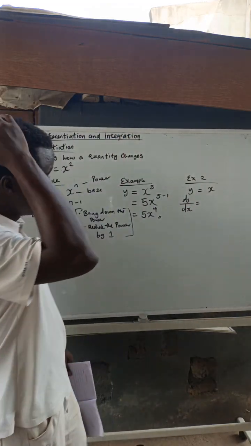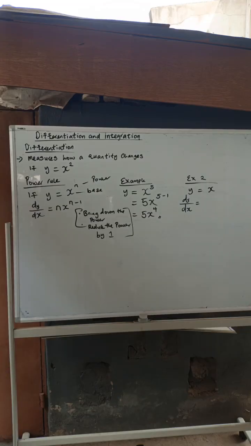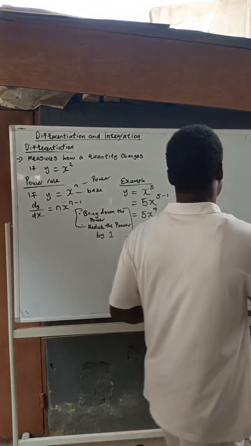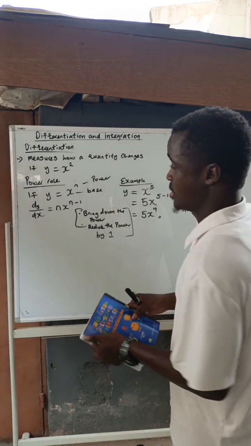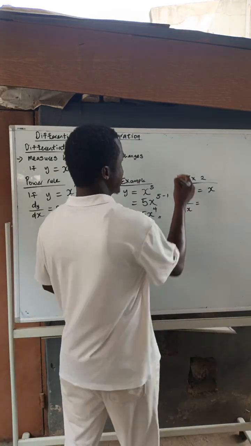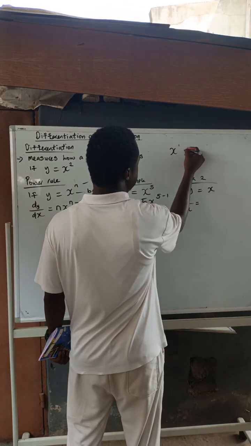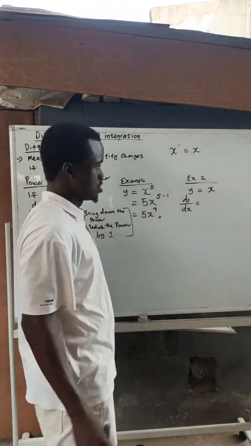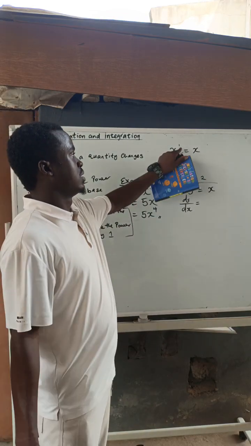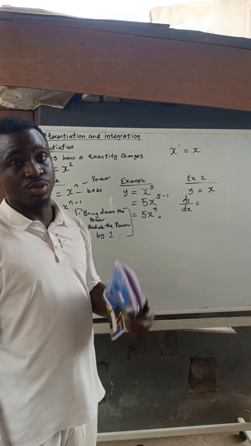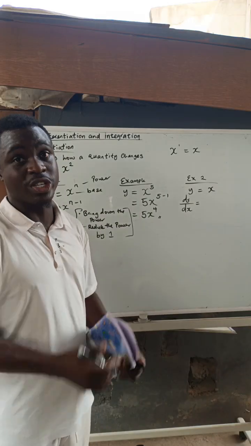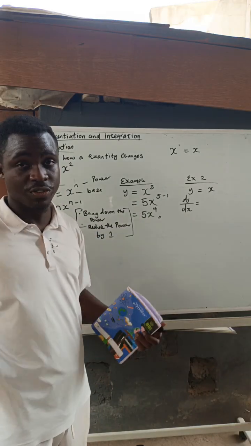Now, what does this give me? Very easy. The coefficient of my x here, which is my base number, is 1. And my power of x here is also 1. Don't forget that according to the law of indices, x raised to power 1 is the same thing as x. So there's a 1 there that is invisible to the eye. I don't want to call it invisible because it's there. It's there, but it's just not visible.